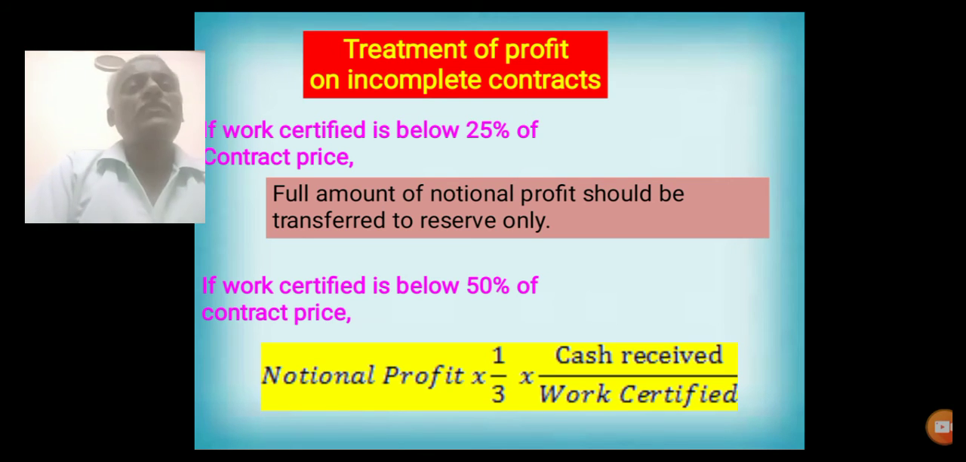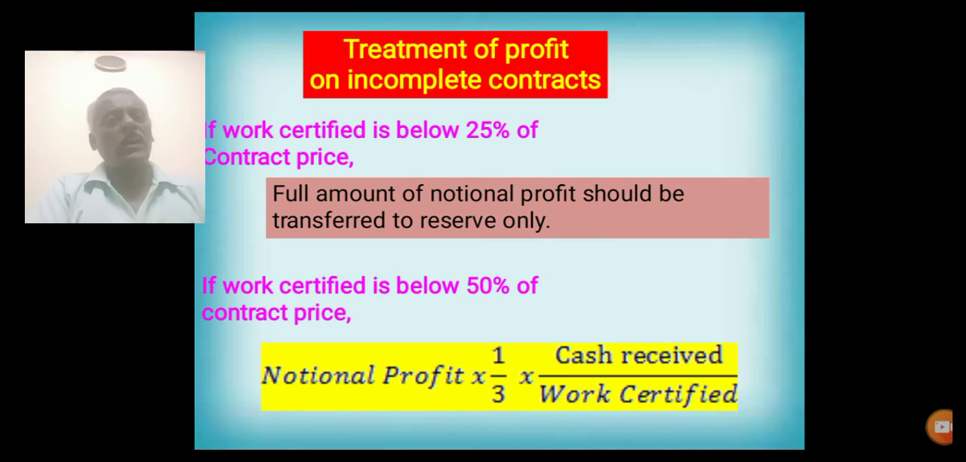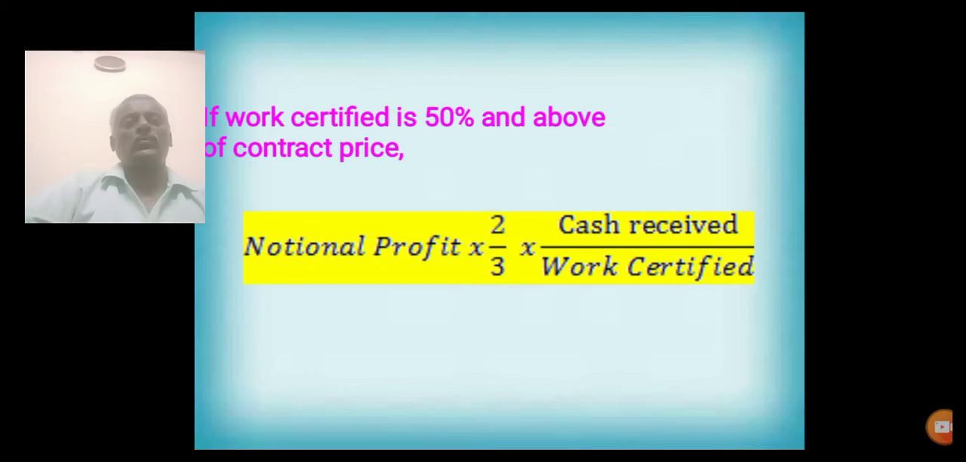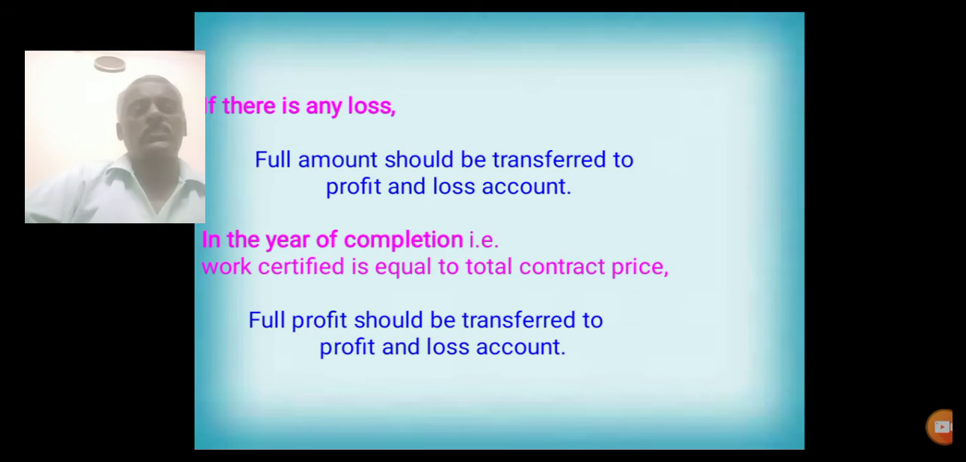So, second point, if work certified is below 50% of contract price, then apply this formula for finding the amount to be transferred to profit and loss account: notional profit into 1/3 into cash received divided by work certified. Likewise, if work certified is 50% and above of total contract price, then this formula should be applied: notional profit into 2/3 into cash received divided by work certified.